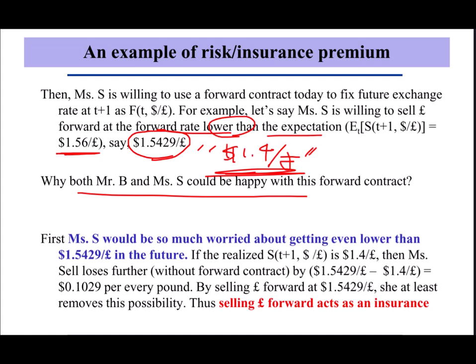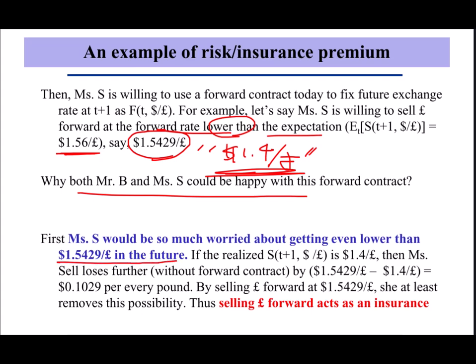From the previous slide, we know that on average, Mr. Buy will earn from buying pounds forward when he has this inequality on average. First, Miss Sell would be so worried about getting even lower than $1.5429 per pound in the future.